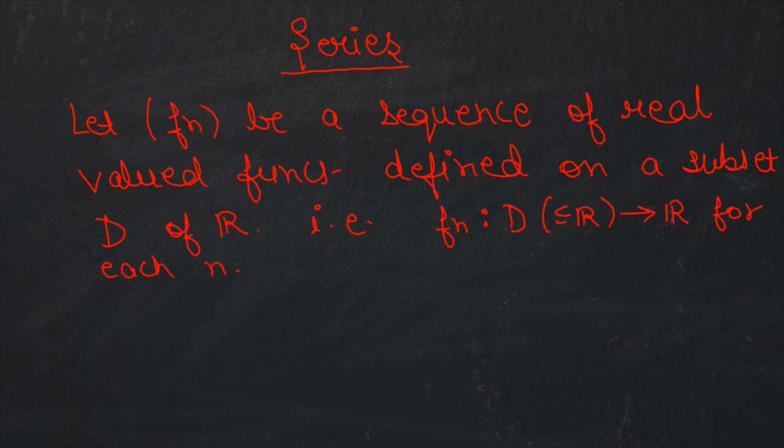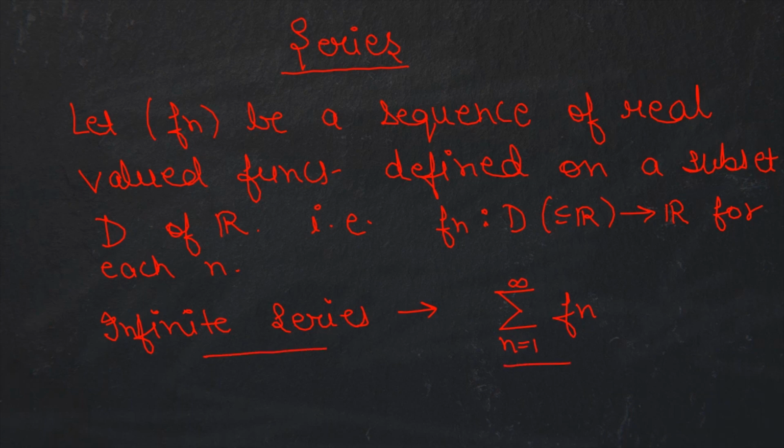Okay, so now we define what is a series. An infinite series is of the form summation of Fn, n running from 1 till infinity. Okay, so this is the way we define an infinite series of functions. Now the natural question which comes into our mind is whether a series is convergent or divergent, right? So for that we need to define the sequence of partial sums. It will be denoted by Sn.